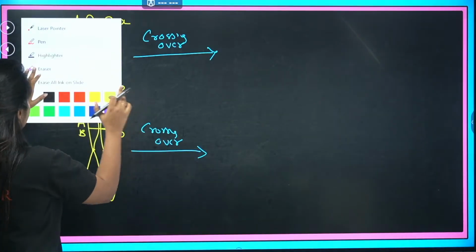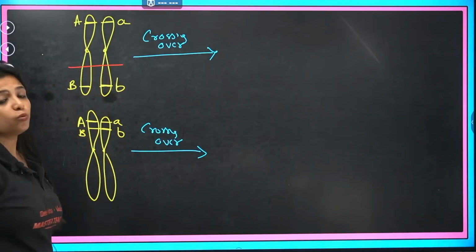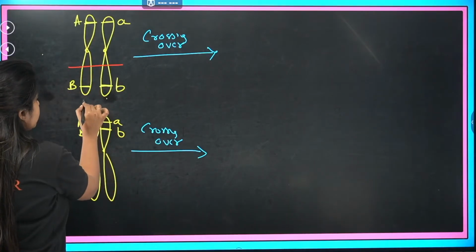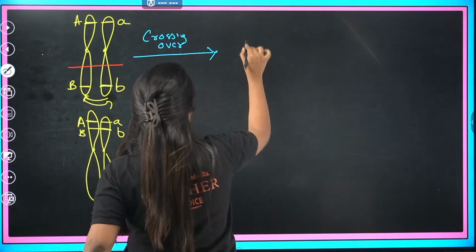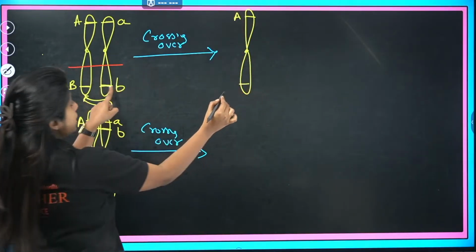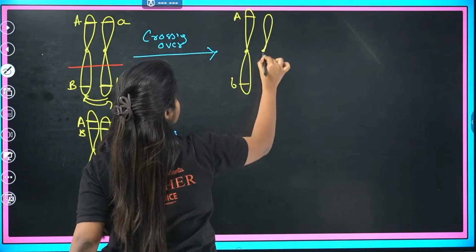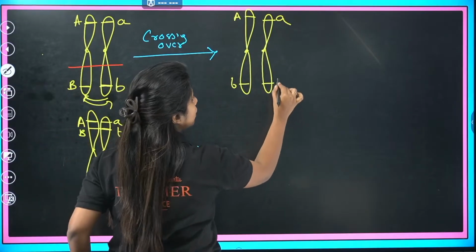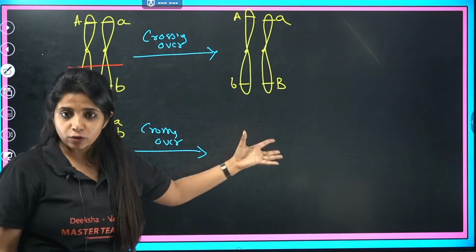Now just suppose that is happening over here, below this. What are you going to see? You are going to see some unique things. This part goes this side and this part goes this side. If I make the new chromosome, it is going to look something like this. I have capital A over here, and instead of capital B, I will have small b, because it got interchanged. Similarly, over here I will have small a, and instead of small b, I would have capital B. That looks so different from this one.